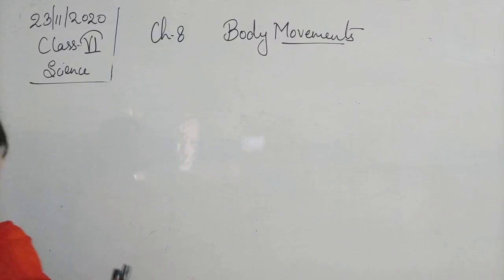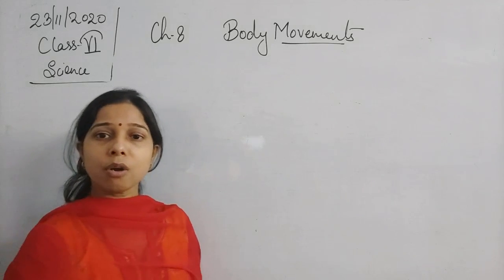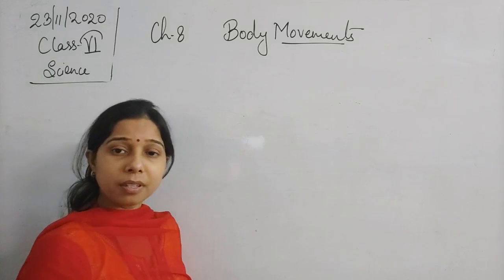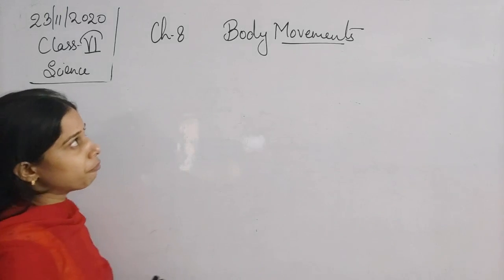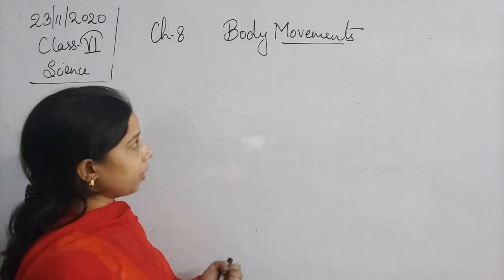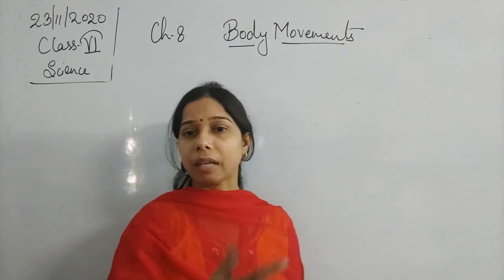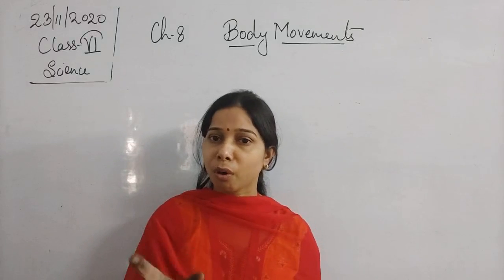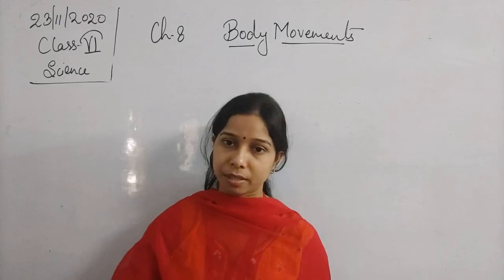Okay. So let us move forward, and the chapter is over now. We will start with the new chapter, and that new chapter is body movement. The term is body movement. Okay, so how does movement occur in the body? We can also say it like that. The chapter name is body movement. It means how our body shows movement.